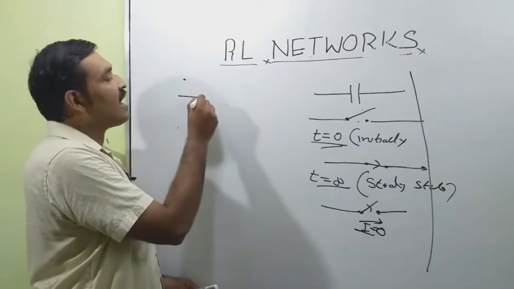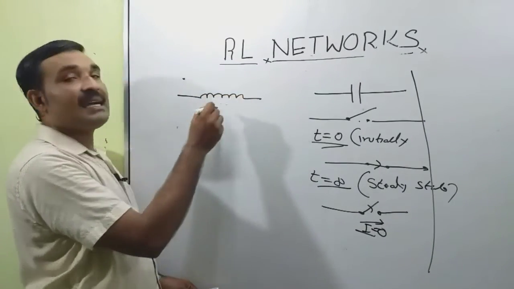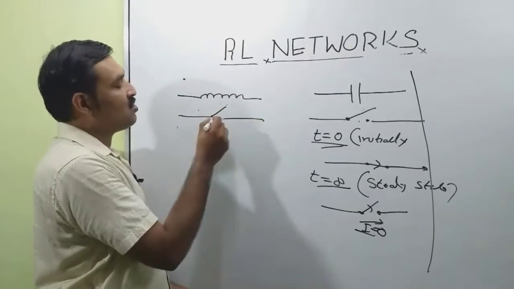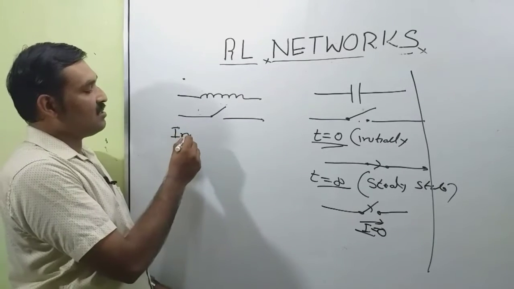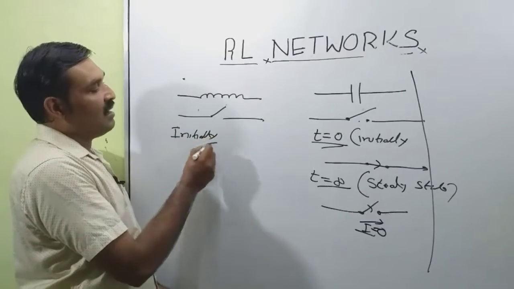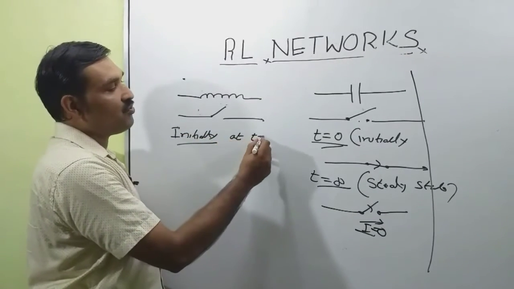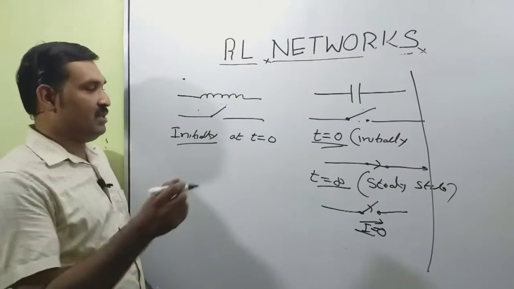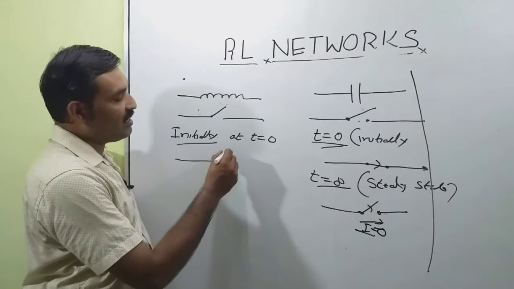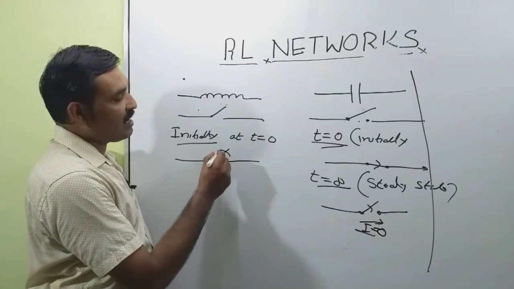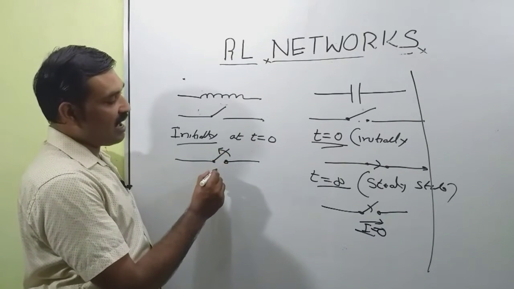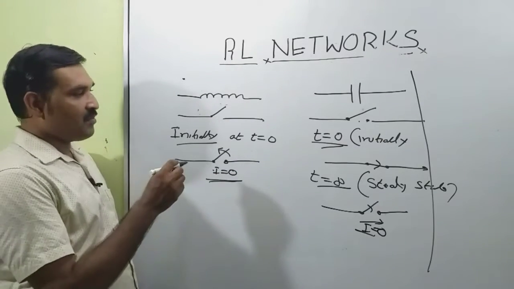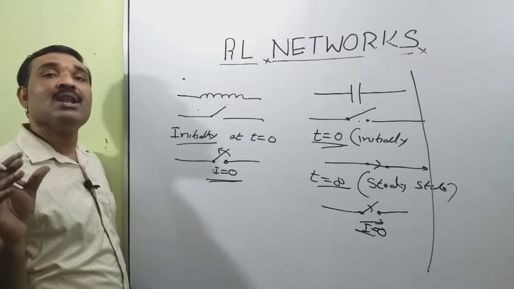Similarly, we can replace inductance also by a switch. So initially at t is equal to 0, this switch behaves like an open switch. So the equivalent circuit of an inductor is replaced by an open switch and no current will pass through the circuit. And at steady state, the inductance is equivalent to a closed switch.